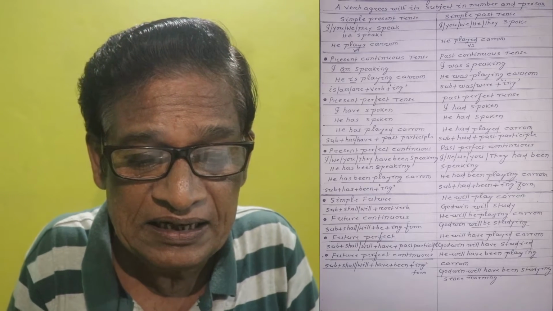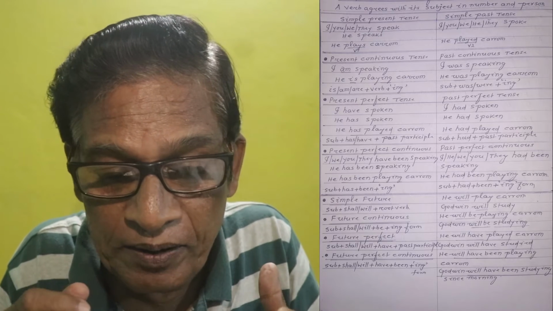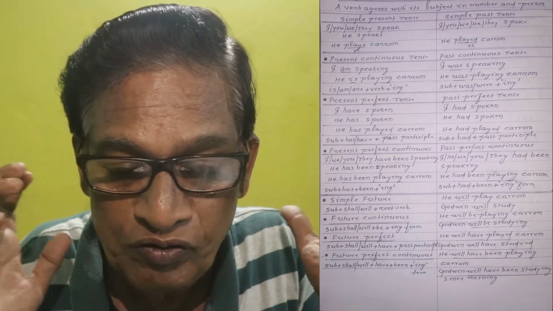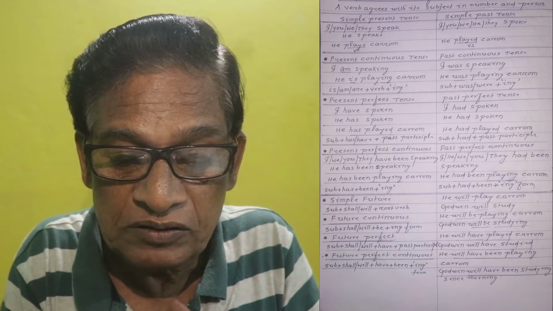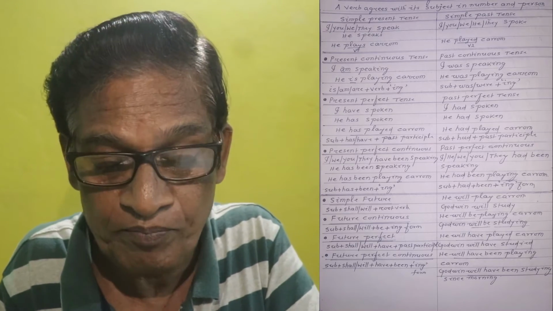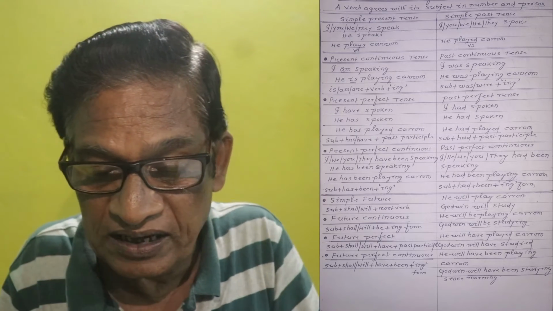Future continuous is the same thing, will be plus ing form, and we will be playing carom, and Godwin will be studying. So future perfect is that Godwin will have studied, will have plus the past participle. And future perfect continuous is also the same, will have been plus ing form. So that's all for now.